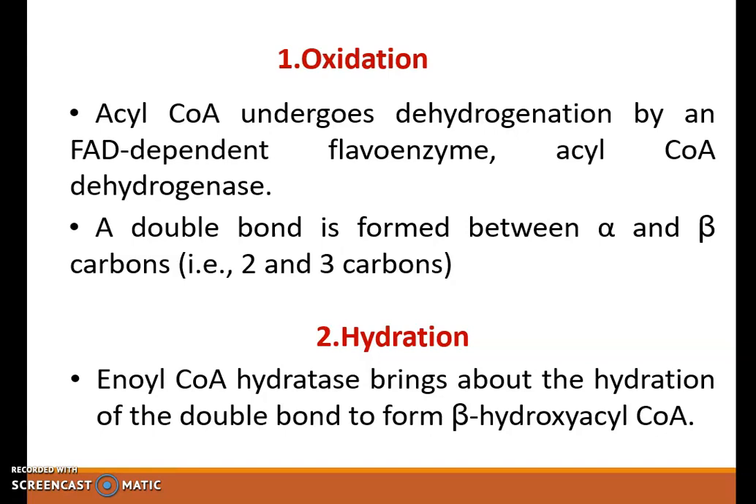So first step, oxidation. Acyl-CoA undergoes dehydrogenation by a FAD-dependent flavoenzyme, acyl-CoA dehydrogenase. So here there is the formation of double bond between alpha and beta carbon atoms due to removal of hydrogen. As you can see, it is dehydrogenation. Second step is hydration. Here, enoyl-CoA hydratase enzyme brings hydration of double bond to form beta hydroxyacyl CoA.